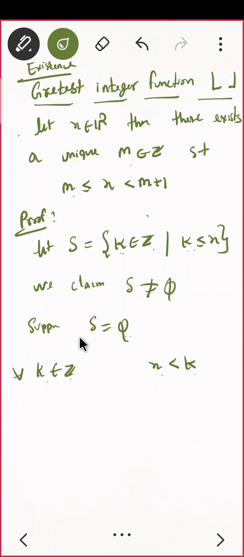See, we want to prove S is non-empty, and we are assuming S is empty. So this is not a contradiction yet, this is our assumption. Suppose S is empty. That means, as I have written, give me any integer, x is always less than k.